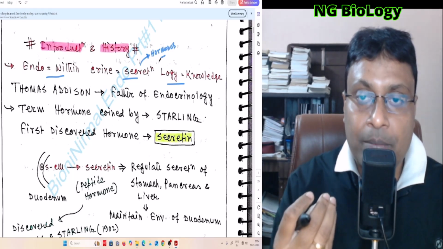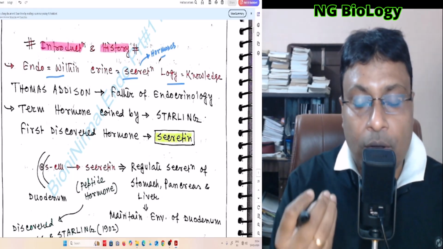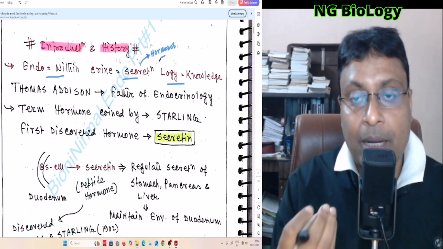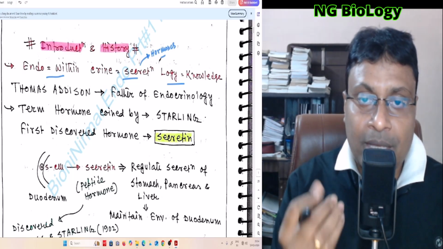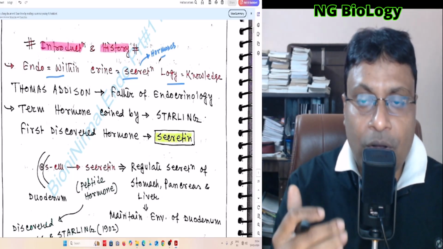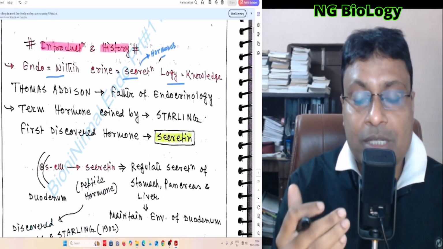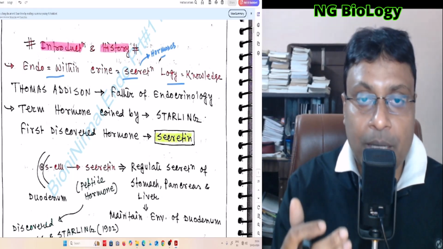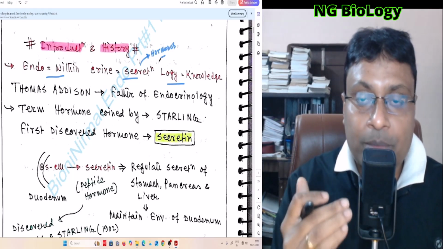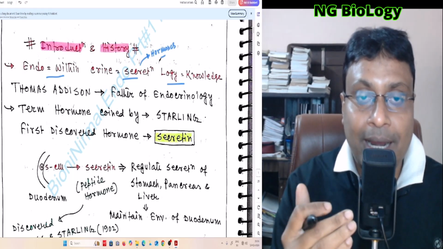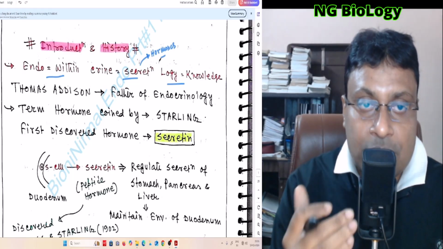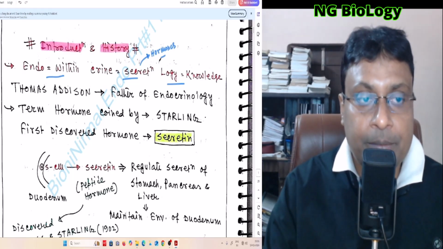These are carried by blood, and they also control many metabolic activities in our body. Any chemical reactions occurring in our body are called metabolic reactions, and these hormones play a crucial role in controlling these metabolic reactions. So the study of these hormones and the endocrine glands is called endocrinology.